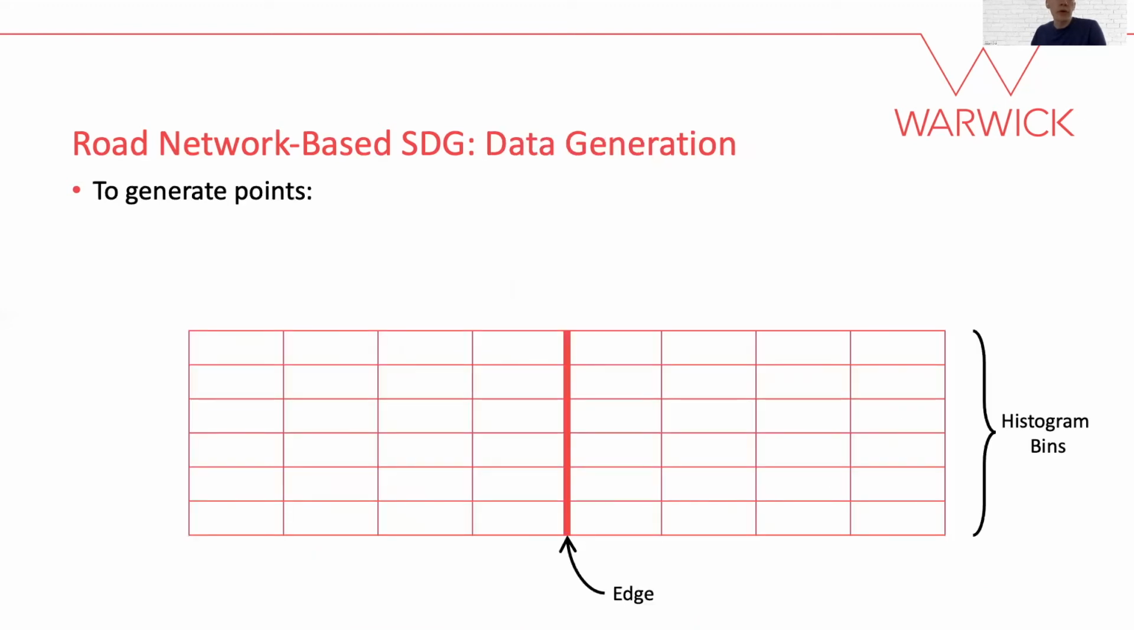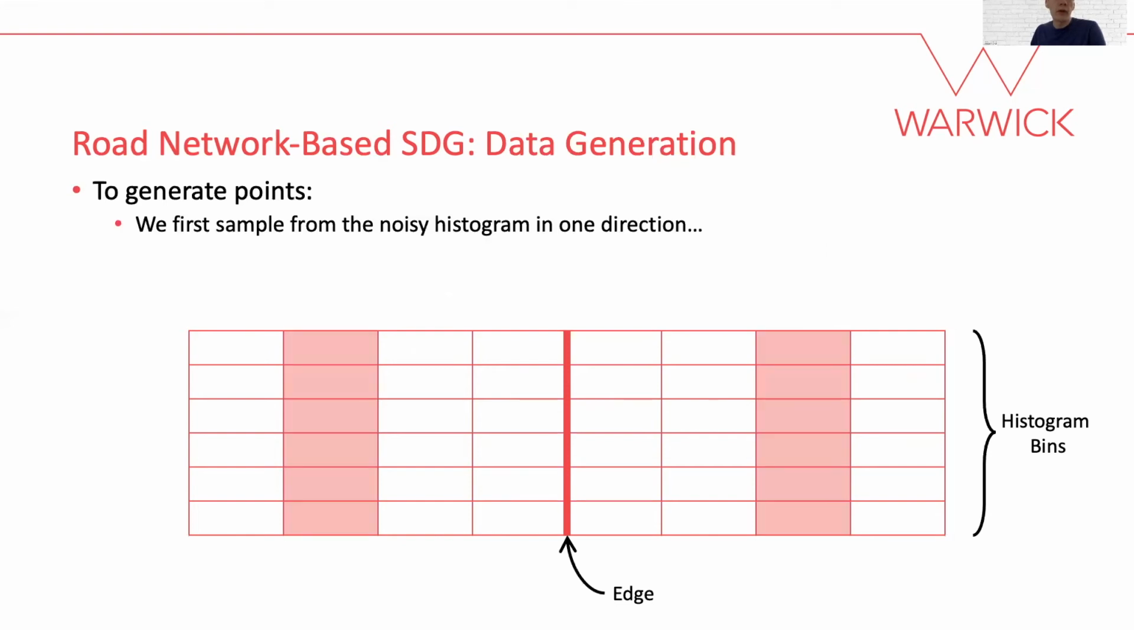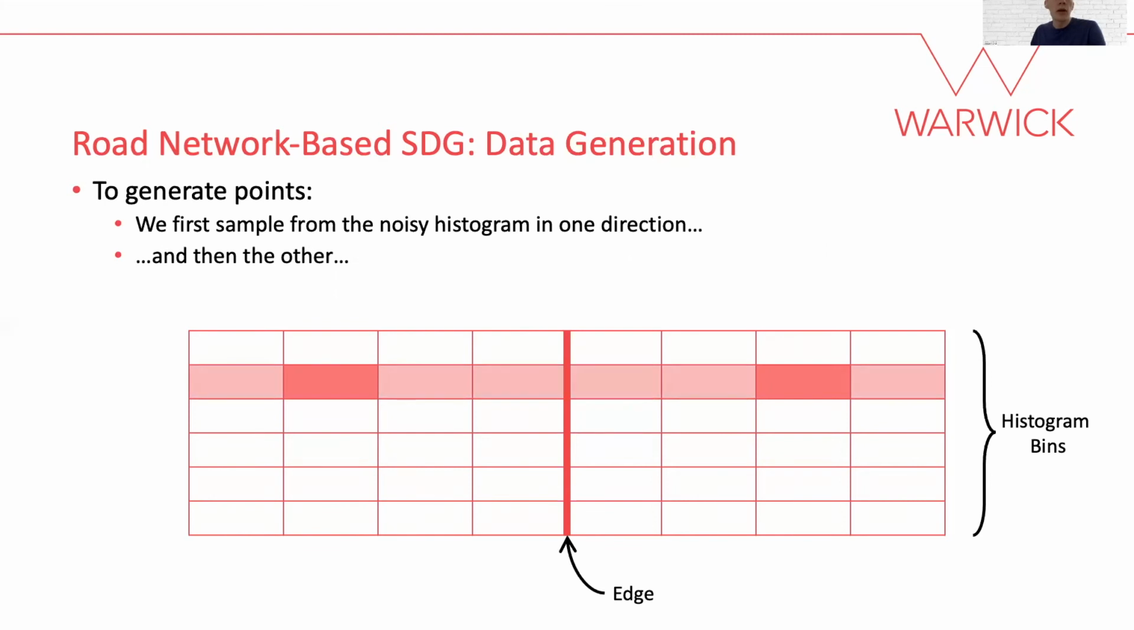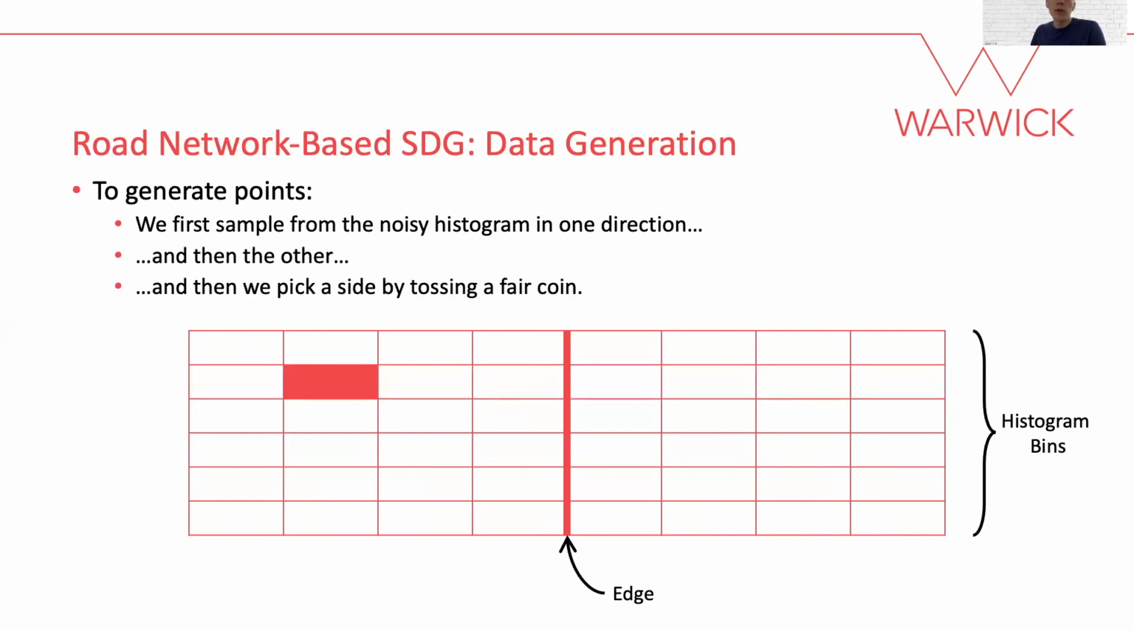The final step of the process is to generate synthetic data for each edge. We illustrate this process now. Consider this schematic in which the thick line represents an edge and the boxes represent histogram bins. To generate points, we first sample from the noisy histogram in one direction, and then the other. This leaves 2 possible locations, one on either side of the edge. And we toss a fair coin to decide which one to choose.